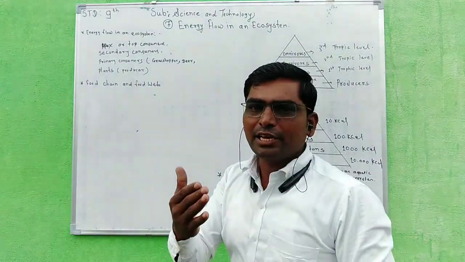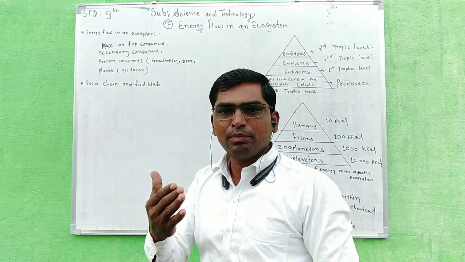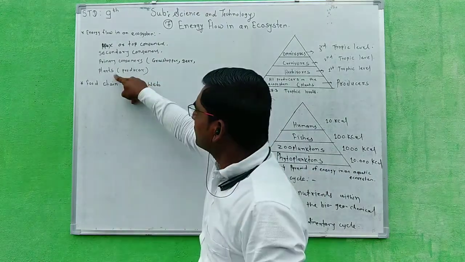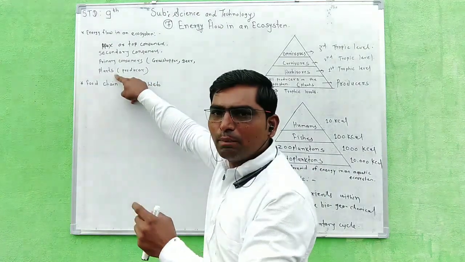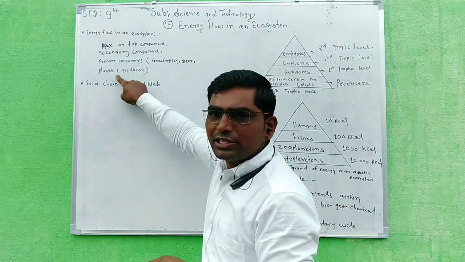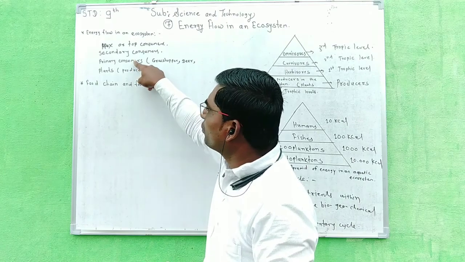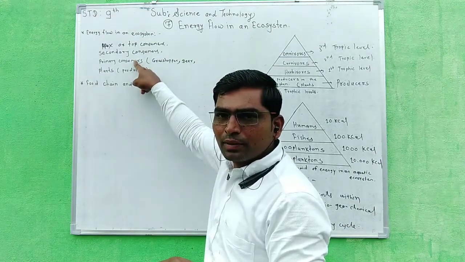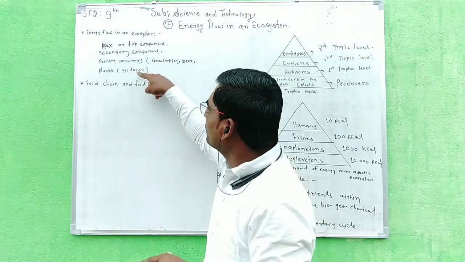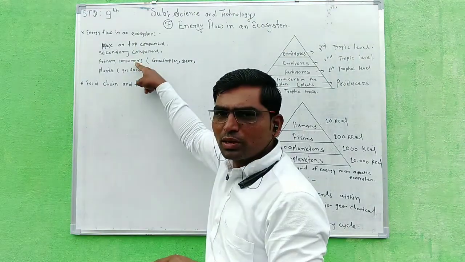Now this energy, meaning food, flows: first sunlight is used and plants produce food. Then this energy flows from producer to primary consumer. When the primary consumer eats plants, this energy passes from producer to primary consumer.